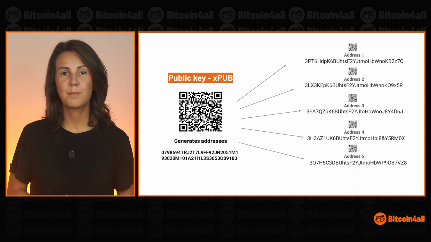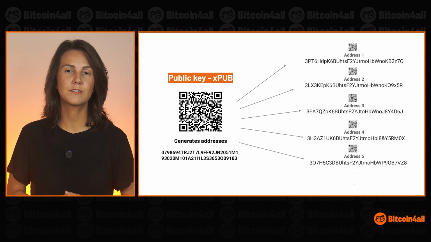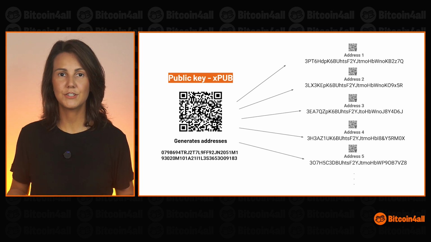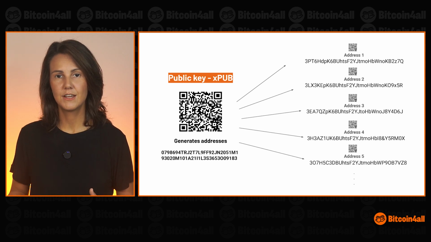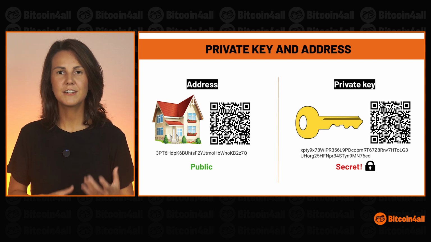In short, a private key unlocks the wallet owner's right to spend, move, and trade the coins associated with that wallet. As the name implies, it is private and you shouldn't show it to other people. The address is where you will send Bitcoin when you make a transaction. No one can guess your private key from your address. You can think of the address as your home address. You even share it with other people.